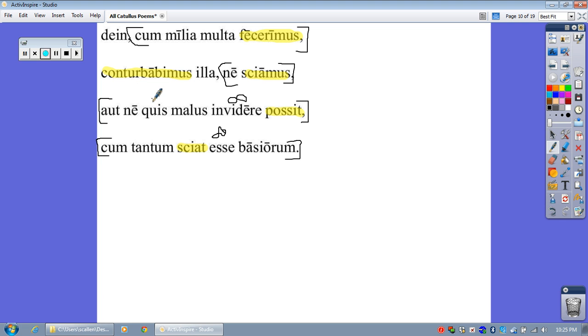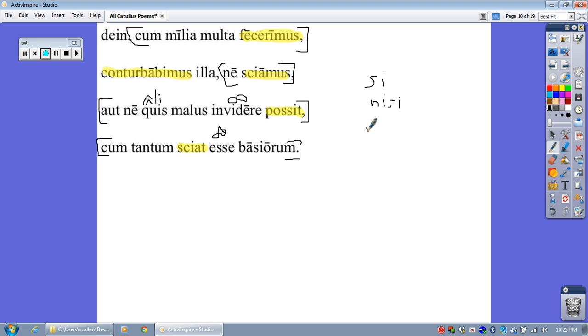Now, quis here is short for aliquis. And you're going to see this quite a bit in poetry and also in prose for that matter. Aliquis means anyone or someone. Anyone, really. And before the words si, after si, nisi, num, and ne, ali takes a holiday.